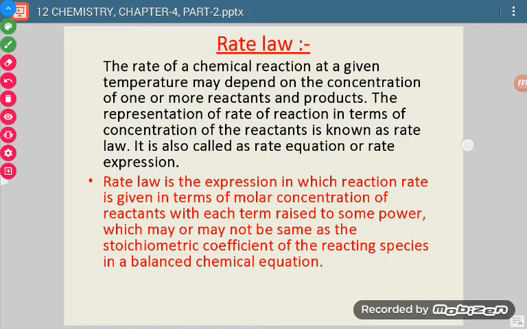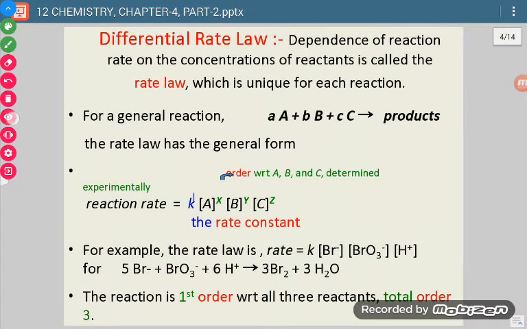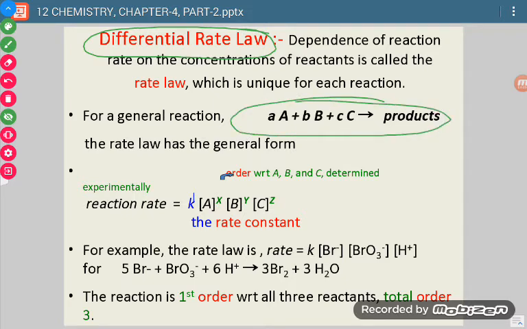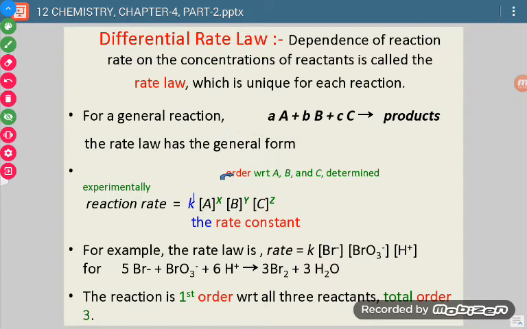Now again, mathematically, how can we write this rate law? This is also known as the differential rate law. Now suppose this is the reaction. Since here we are going to consider the concentrations of reactants only, how can we write for this particular reaction? We can write the rate law as this. For this reaction, the rate law is this.